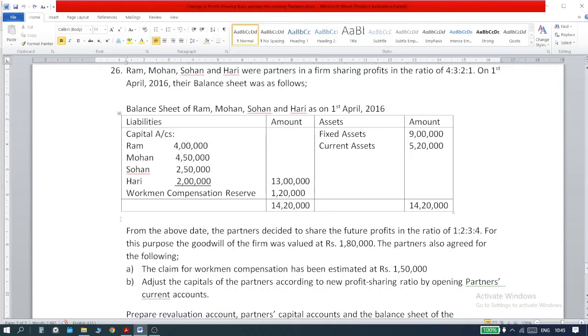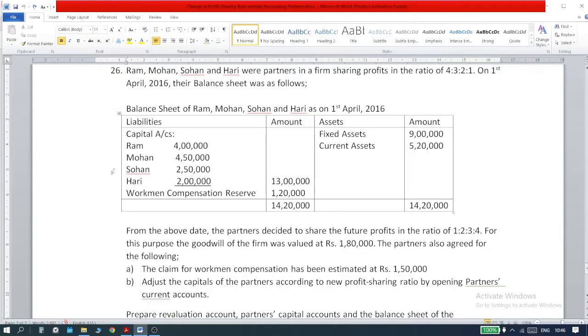You may have to physically practice if you want to really understand the concepts and apply them. So we have Ram, Mohan, Sohan and Hari as partners in a firm sharing profits in the ratio of 4:3:1. That is the old profit ratio. On 1st April 2016, their balance sheet is as follows. So they have this balance sheet of these four people.